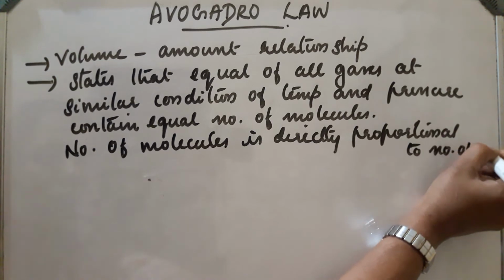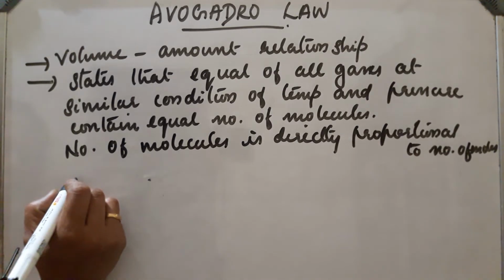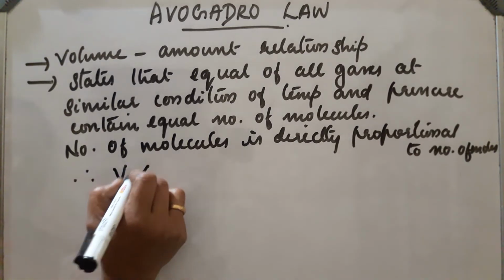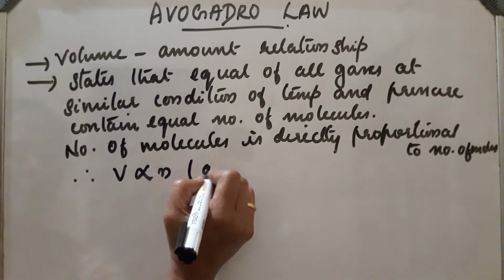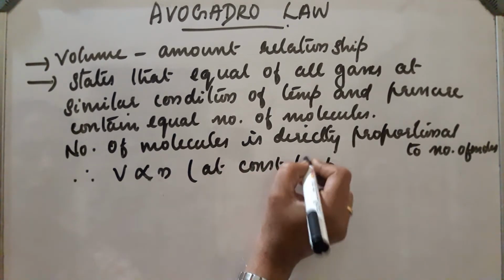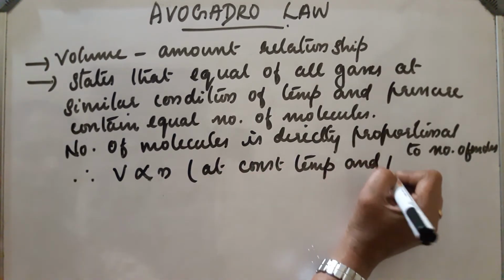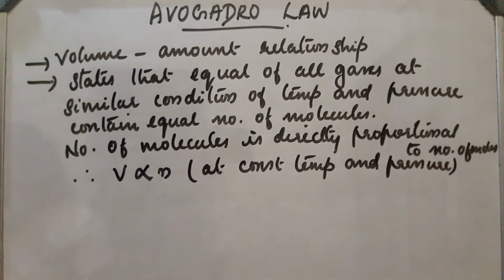Number of moles can be denoted by small letter n. So, this law will be V is proportional to n, where n indicates the number of moles, at constant temperature and pressure.